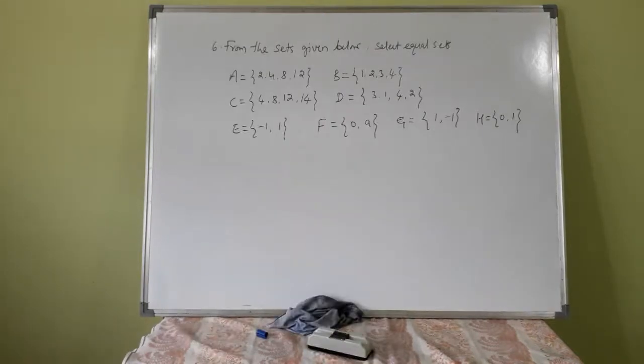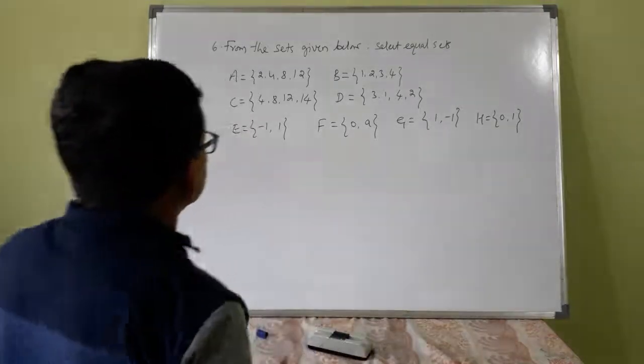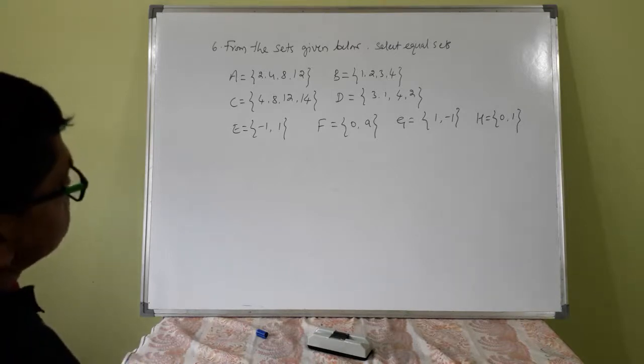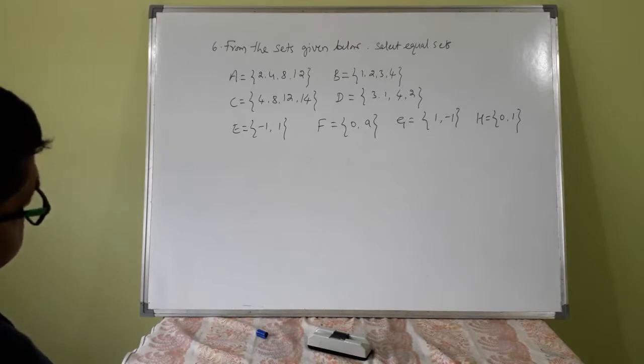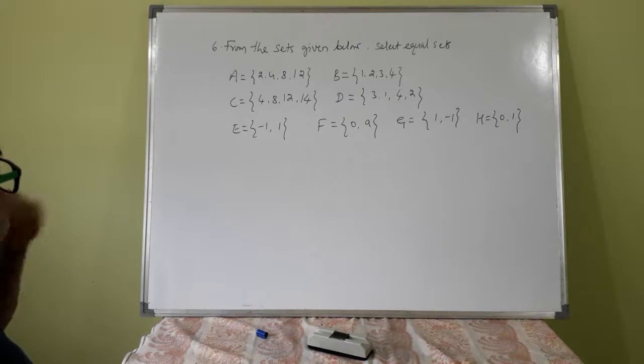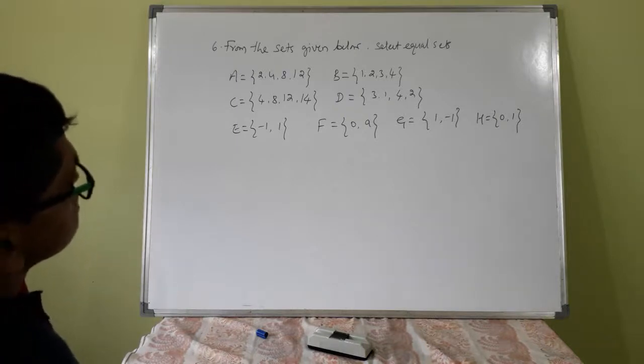From the sets given below, select the equal sets. You have to compare. That is 2, 4, 8, 12 and 4, 8, 12, 14. A and C are not the same. A does not match with any other set.